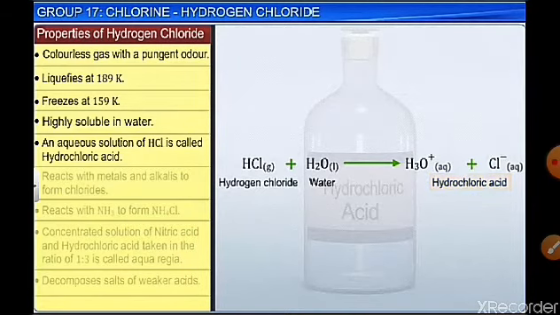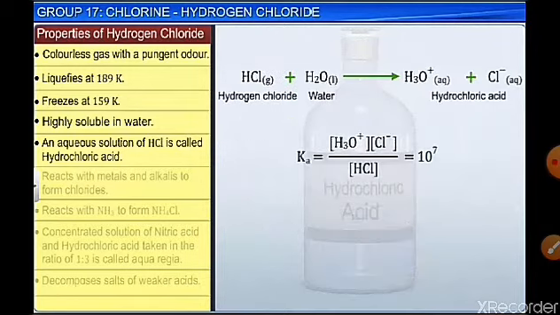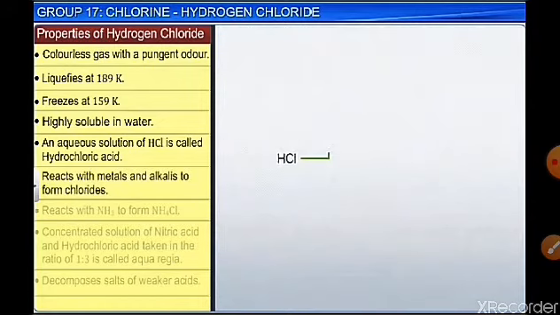A chemical which releases H plus is called an acid, and the dissociation constant is 10 to the power 7, which is very large. So as the Ka value, the acid dissociation constant, increases, the acidic character also increases. So HCl is a stronger acid because it 100% dissociates to produce hydronium ion. So it is considered a strong acid. We have learned what strong acids and bases are in class 10, so we know about it.